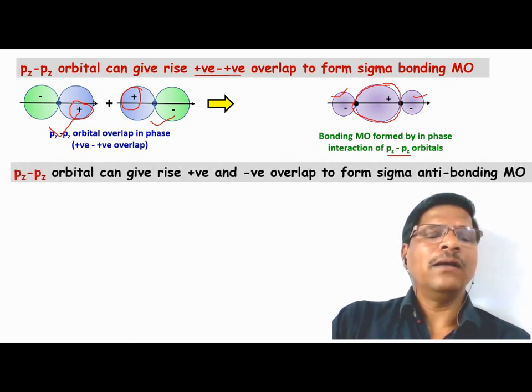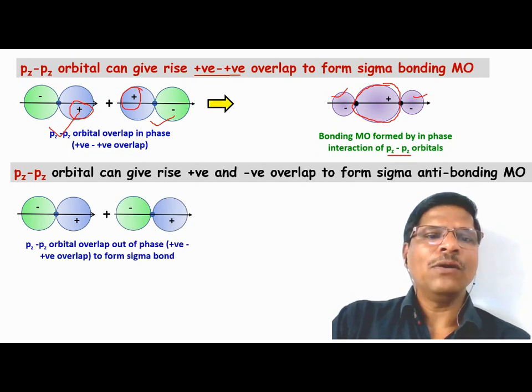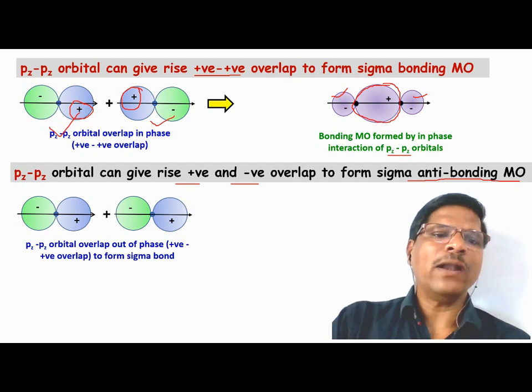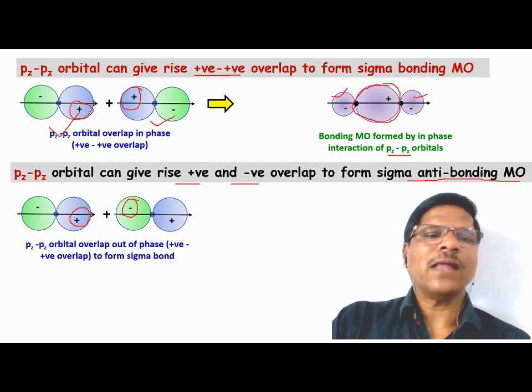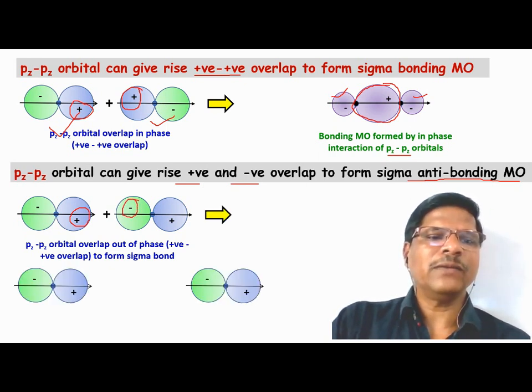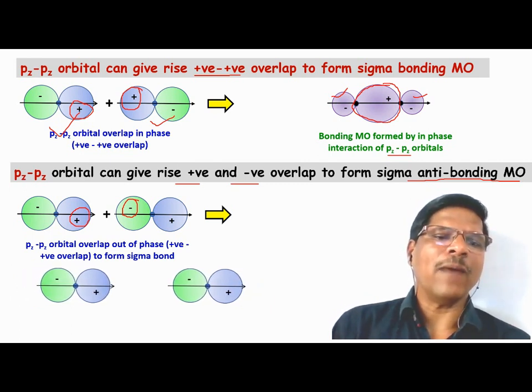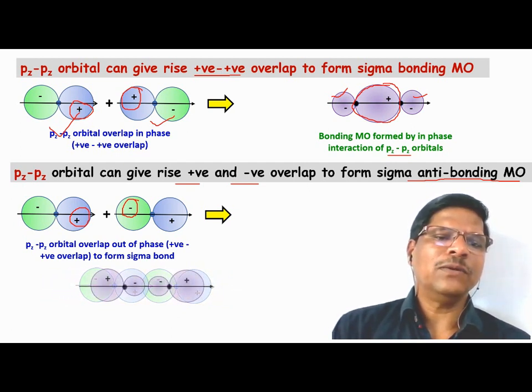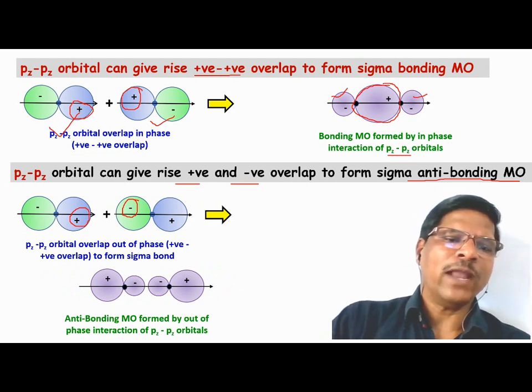The pz-pz orbitals can also have positive-negative overlap, where the positive wave function overlaps with the negative wave function, and this will lead to the formation of an antibonding molecular orbital. So positive overlap with negative overlap of another orbital, and this interaction will lead to the formation of an antibonding molecular orbital.